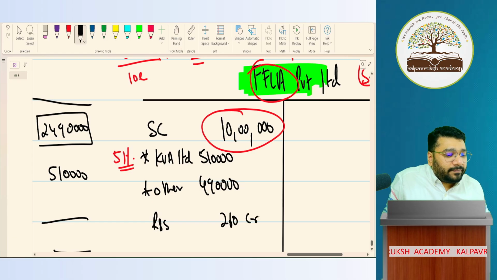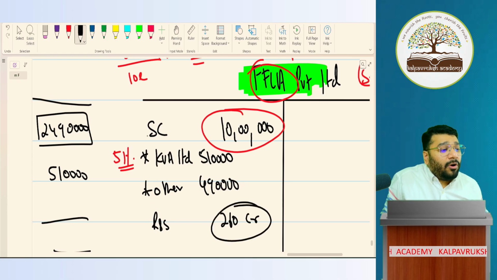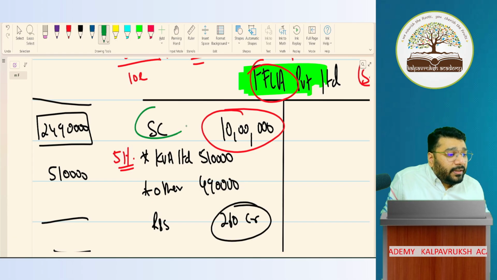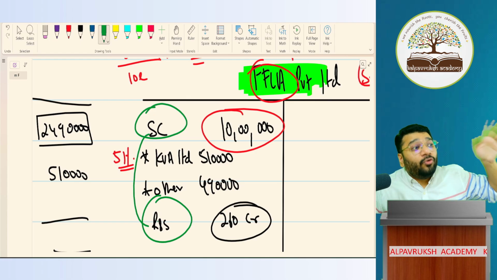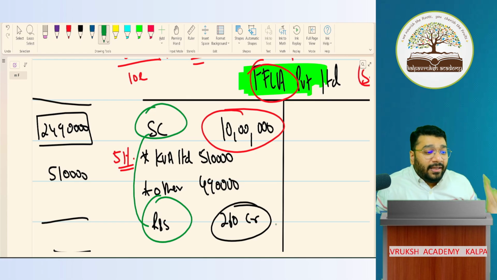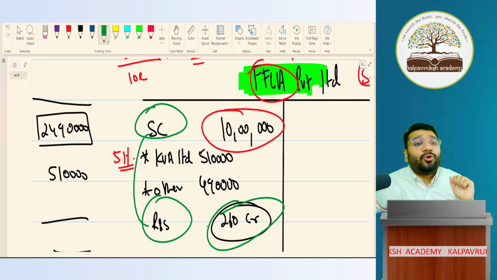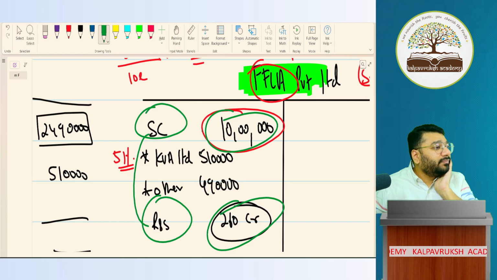260 crores. So can I say the net worth formula is share capital plus reserve and surplus, both put together, is 250 crores and more? Correct? Reserve and surplus alone is the 260 crore addition. With that, if I add 10 lakh, it becomes some bigger amount.